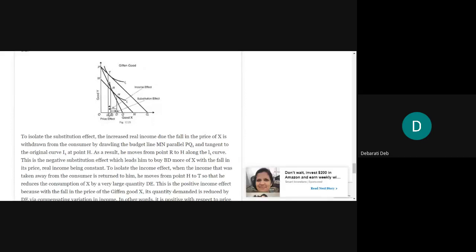So in order to isolate this substitution effect, the increased real income coming to the consumer due to the fall in the price of X will be withdrawn. How will we withdraw? We will draw the parallel budget line MN.